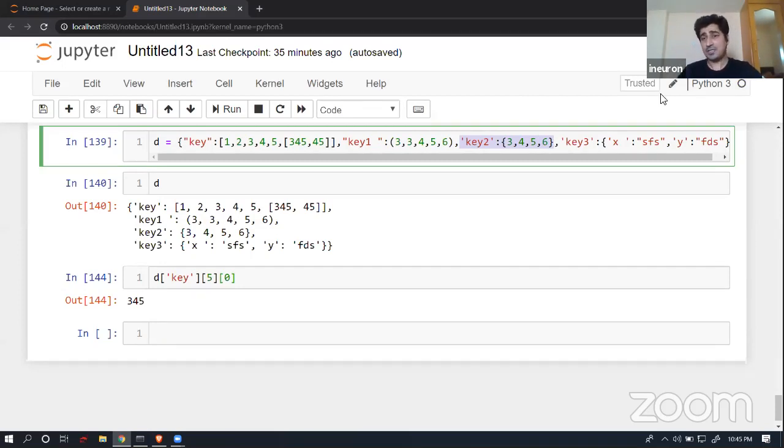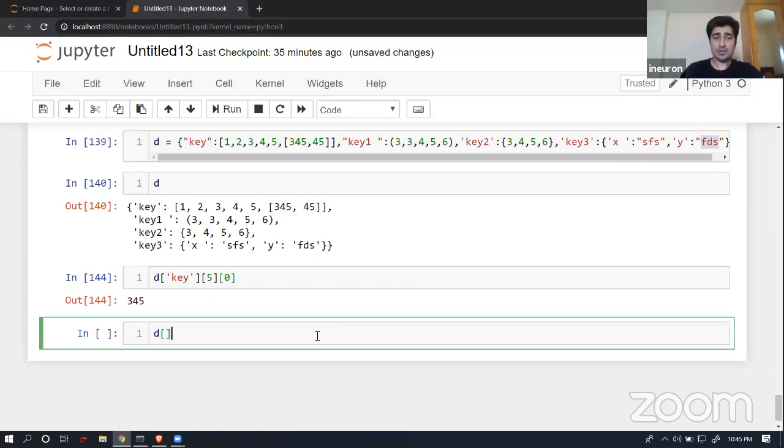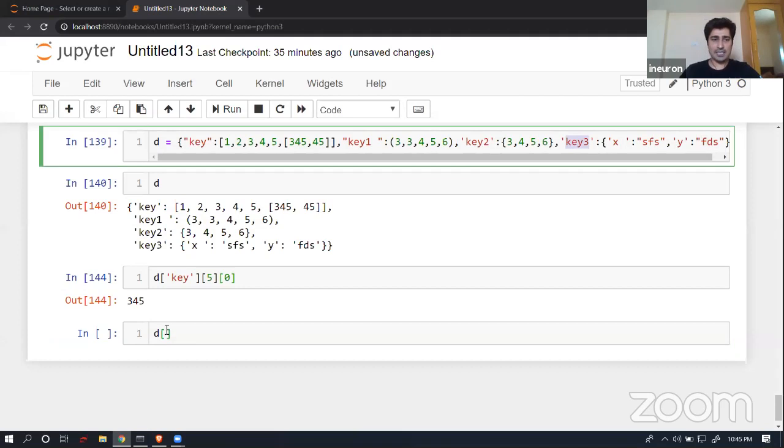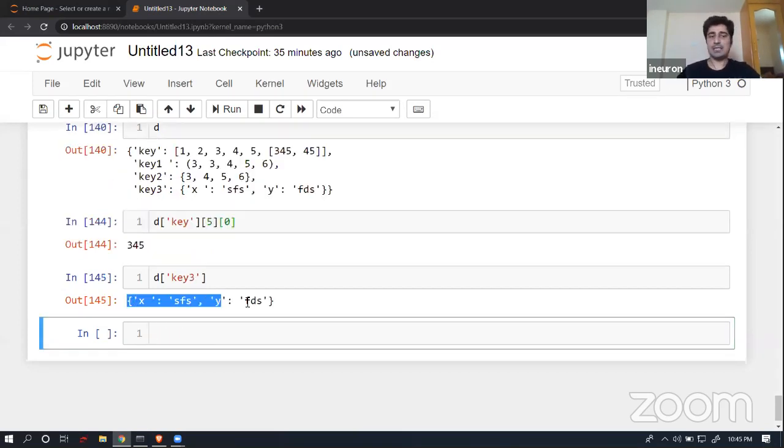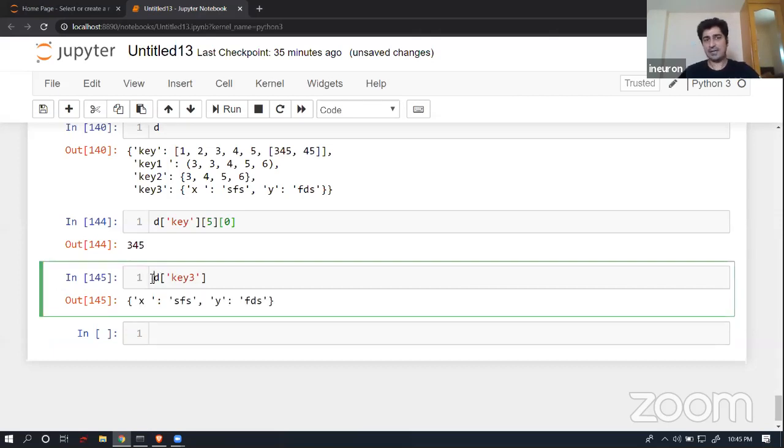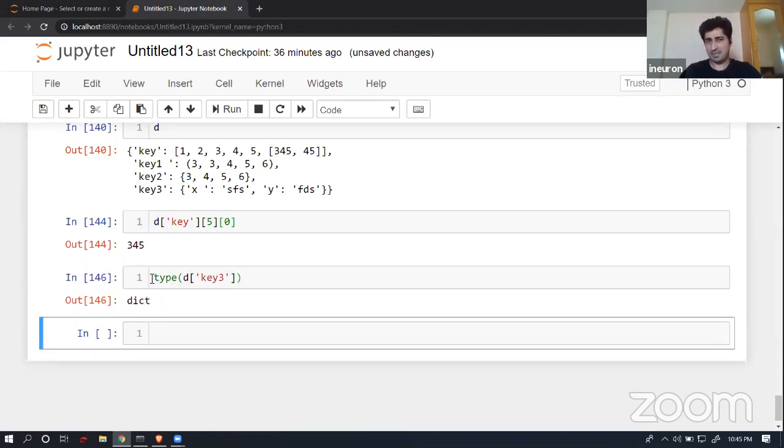And let's suppose I have a dictionary inside a dictionary, this one. Now I wanted to access this FDS value. So what should I do in this case? I can write D of first of all key 3. D of key 3 is going to return me another dictionary. If you wanted to recheck and get a confirmation, you can do a type of this one, and check that it's a dictionary.